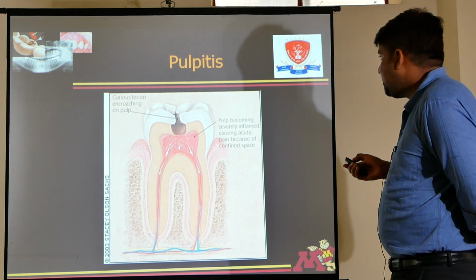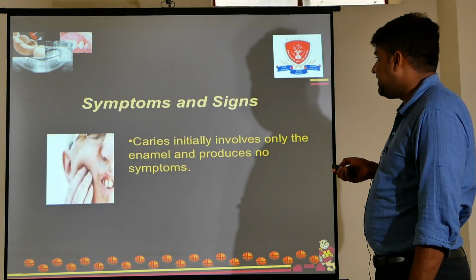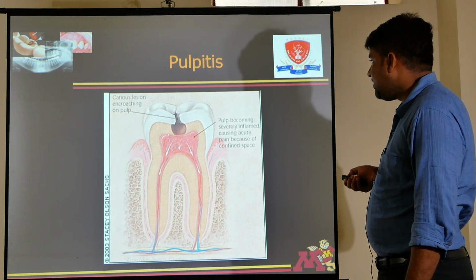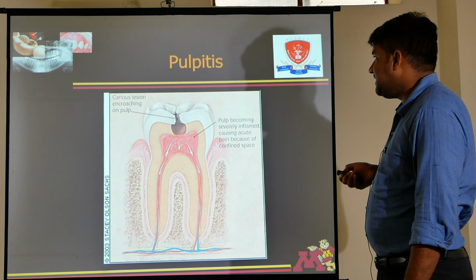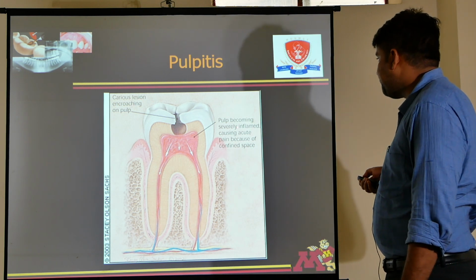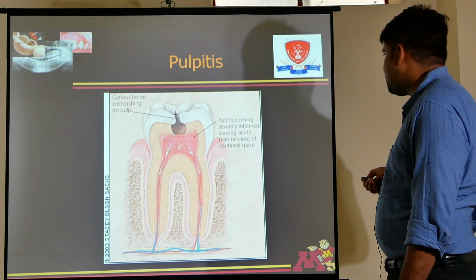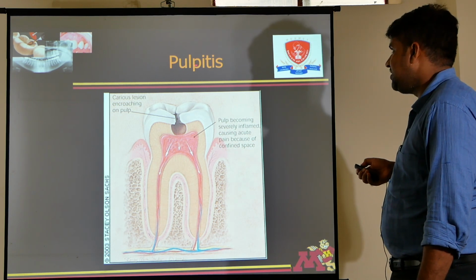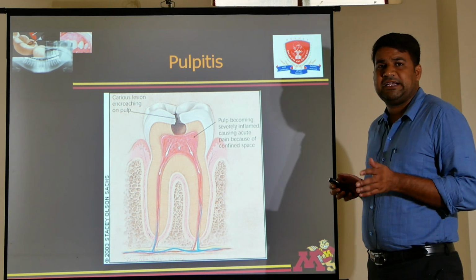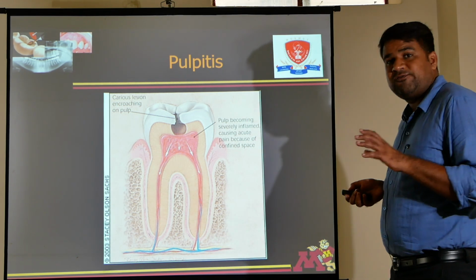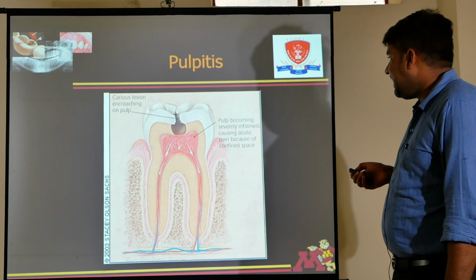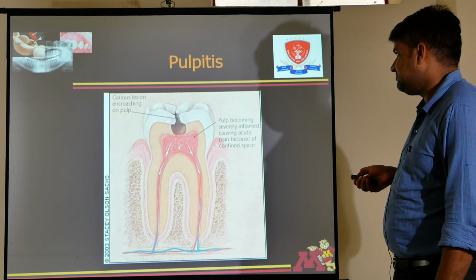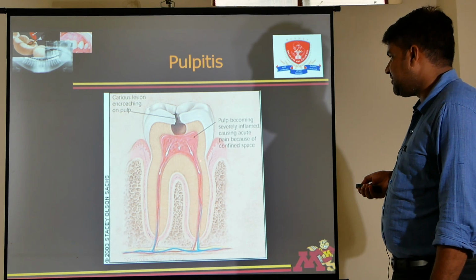Now pulpitis. Pulpitis is when the infection reaches the dentine or the pulp. Carious lesion encroaching on pulp. Pulp becoming severely inflamed, causing acute pain because of confined space. See, pulpitis. Itis means inflammation, so it is inflammation of pulp. There are 4 cardinal signs of inflammation. In this, because this is a closed space, only pain will be there in case of pulpitis.